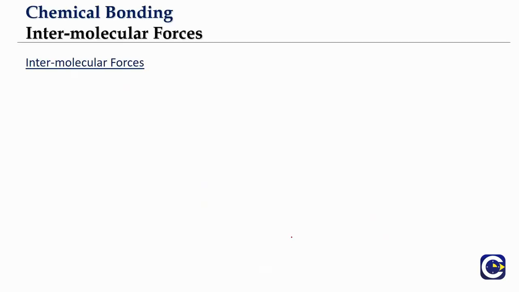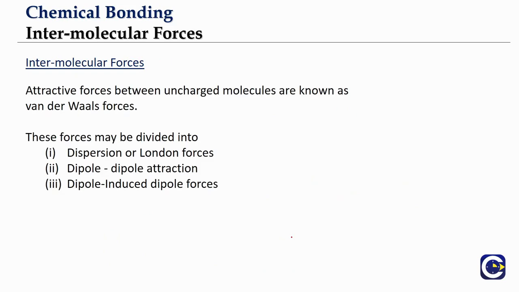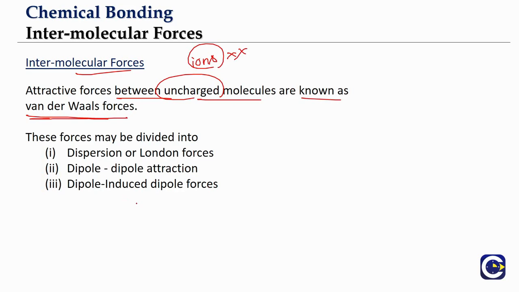If you look at intermolecular forces, these are basically the attractive forces between uncharged molecules. Here we are not talking about the forces between ions, that is what will be in the case of the ionic compound. Here we are talking about the attractive forces between the uncharged molecules. These forces we will be calling the van der Waals forces. Generally these van der Waals forces are divided into three categories.